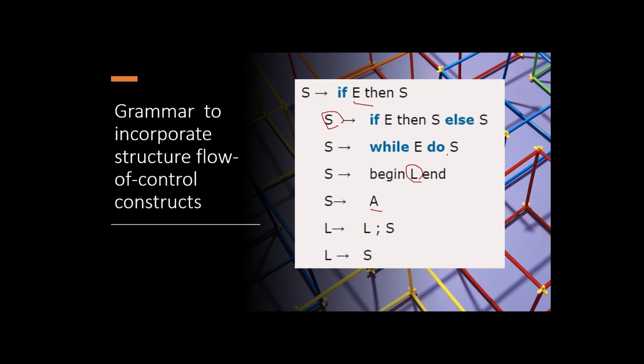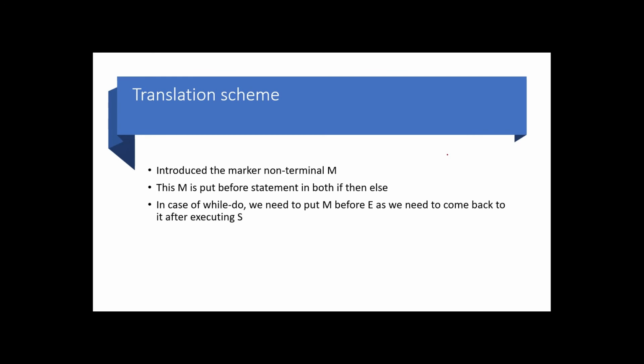Now let us write an example translation schema for statements that alter the flow of control. For writing the translation schema, we introduce the marker non-terminal M. As in the case of grammar for Boolean expressions, this M will be put before the statement in both if then else. In case of while or do while, we need to put M before E, as we need to come back to it after executing S. After executing the statement, we need to come back to M. So that's why we put M before the expression.